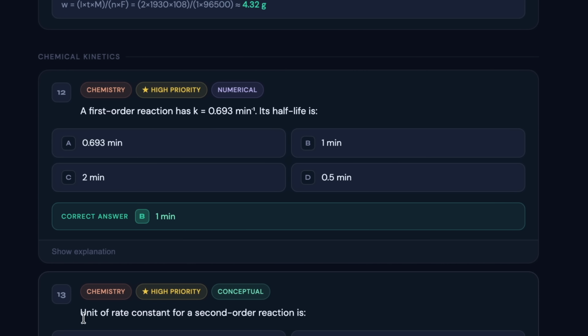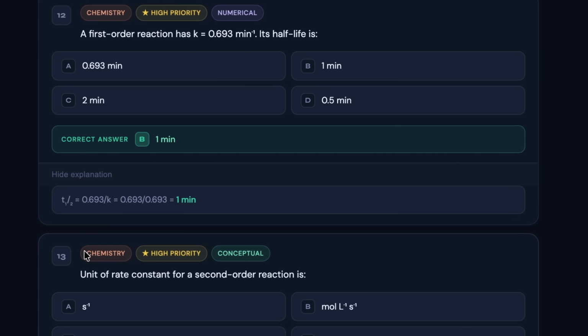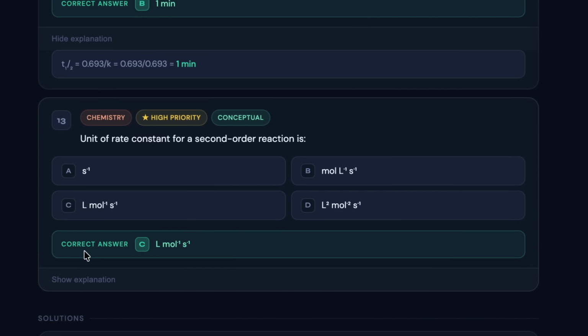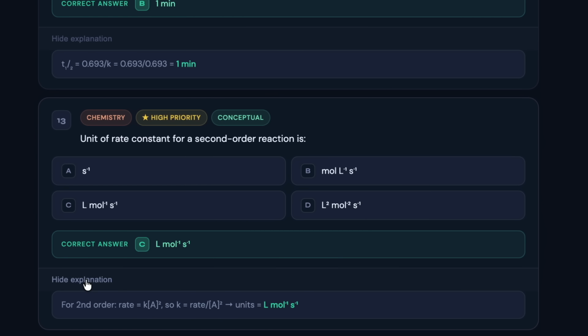As we move ahead, we have the 12th question from chemical kinetics. Chemical kinetics is an important chapter in the overall KCET, as per the previous year's trend. So make sure to attend these questions, which are high priority and a little bit difficult, but almost doable if you are clear with the concept. For the 12th question, the correct answer is B, which is 1 min, and the explanation can be checked on the screen. Next, we have the 13th question, and the correct answer for the same is C, and the explanation can be checked on the screen.